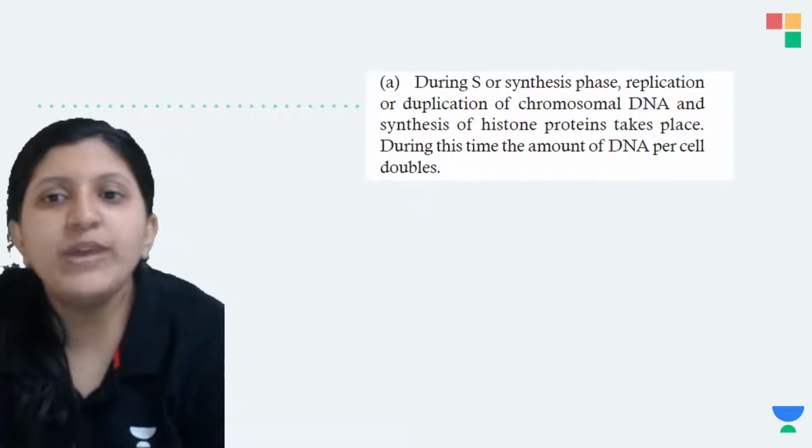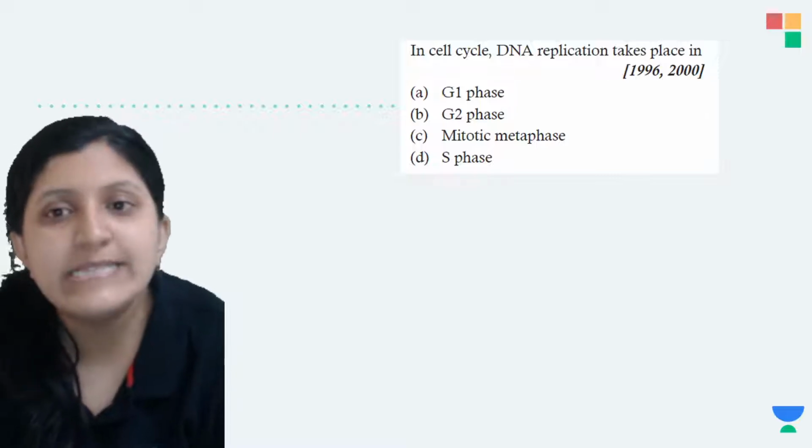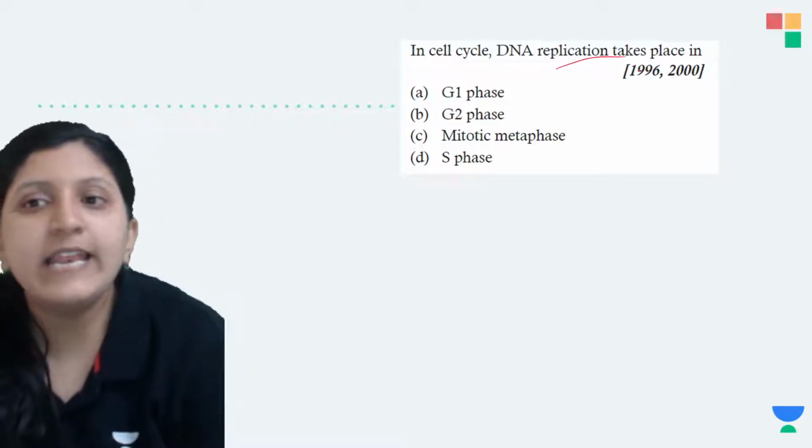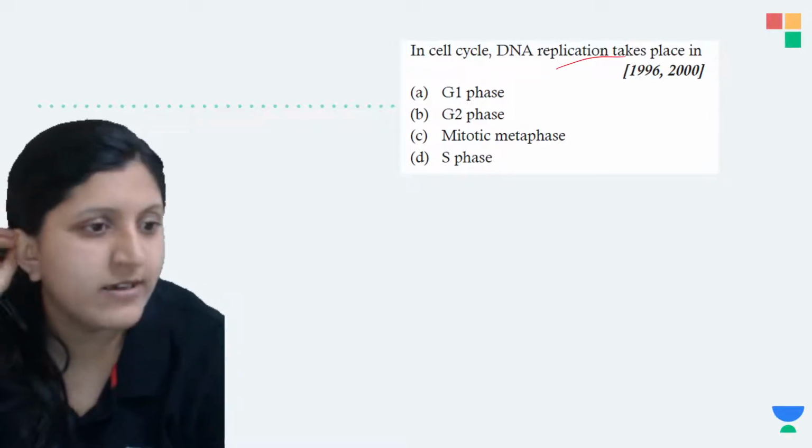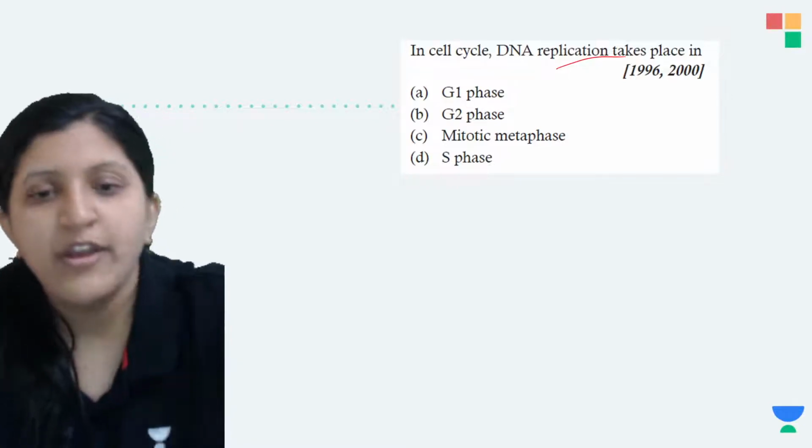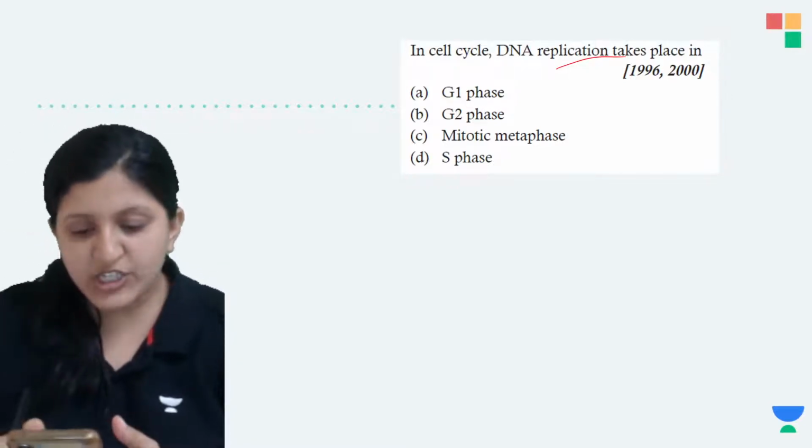Moving on to the next one. In the cell cycle, DNA replication takes place in, anybody here? Where exactly does DNA replication occur?